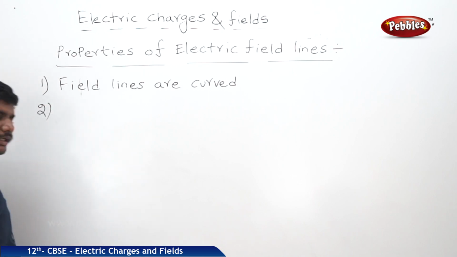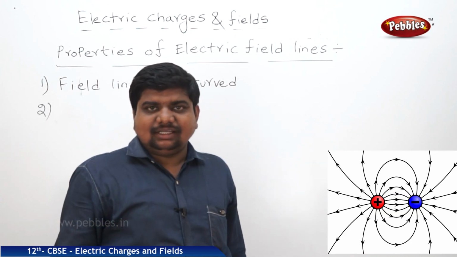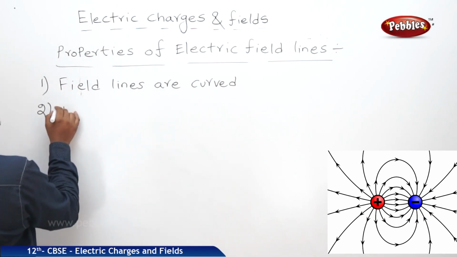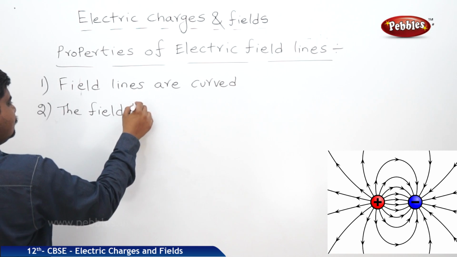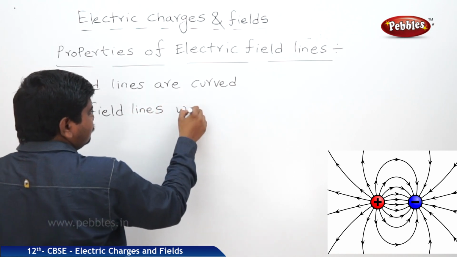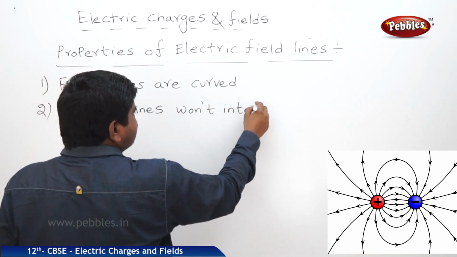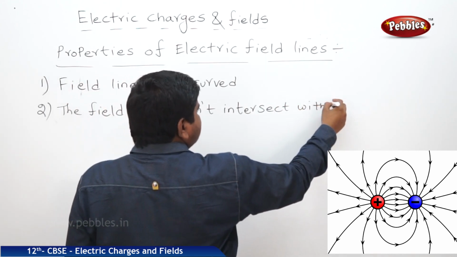Second point, these field lines won't intersect with each other and won't pass through the conductor. The field lines won't intersect with each other.